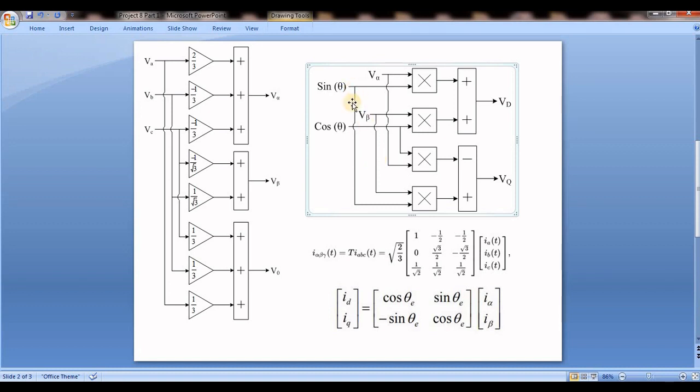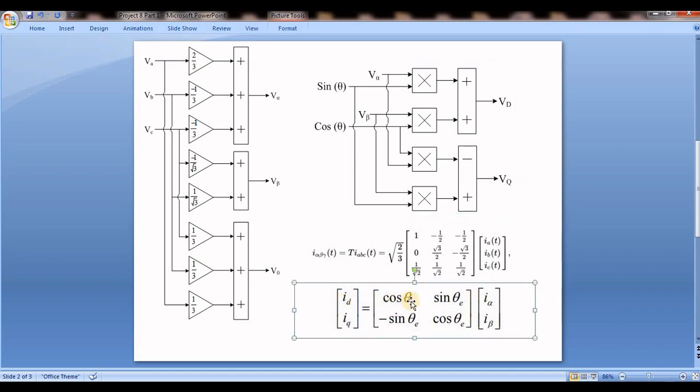So this and this both are in opposite nature, because this is id equal to cos into I alpha, but here I took vd equal to sine into alpha. So keep these two equations in mind while I explain in MATLAB.